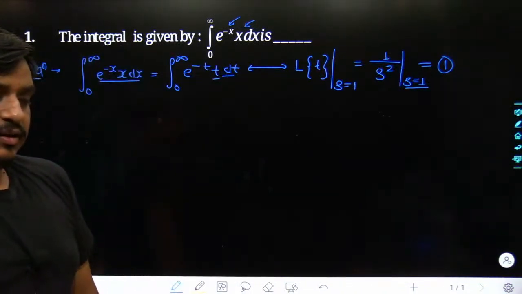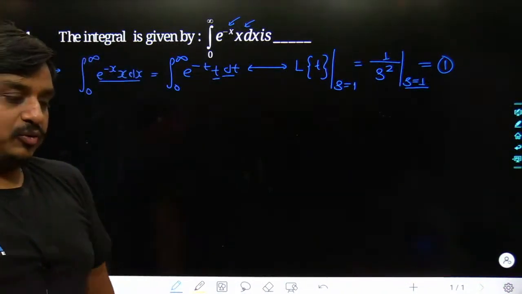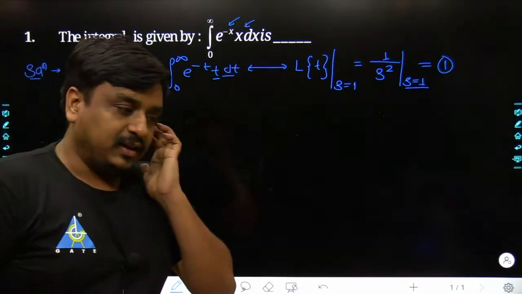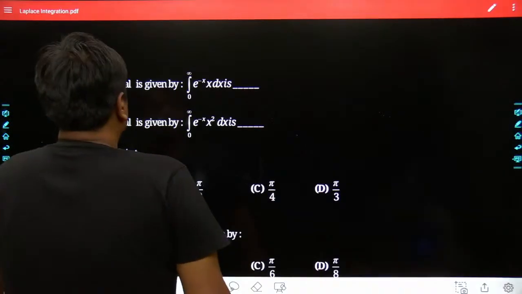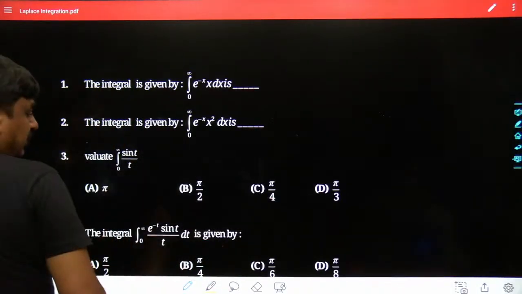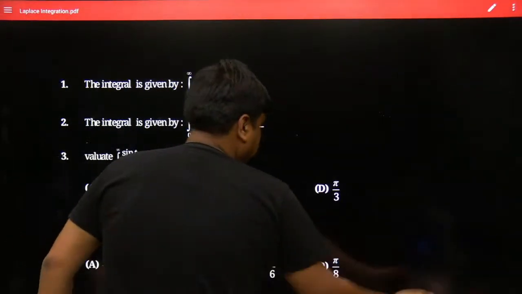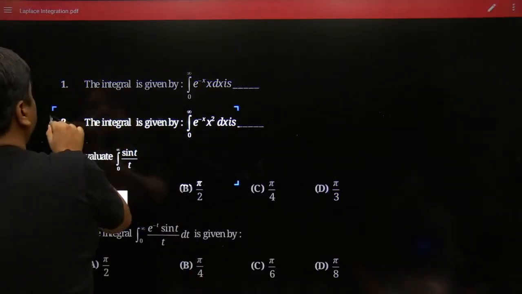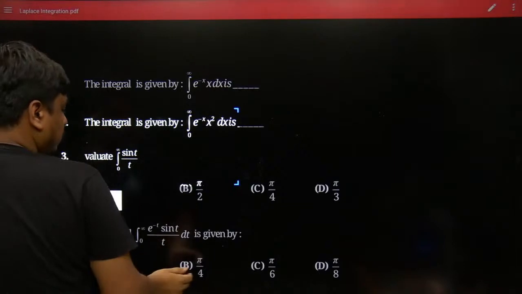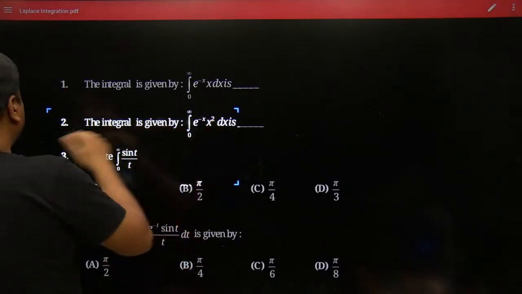Sir, I sent 3 questions. Please give solution hints, sir. Manju will see that. I have not seen it so far, but I will still try to cover those questions also if they are sent to our Telegram group. Anyway, let me go into the second question. Probably this question can be smashed over the PDF itself.